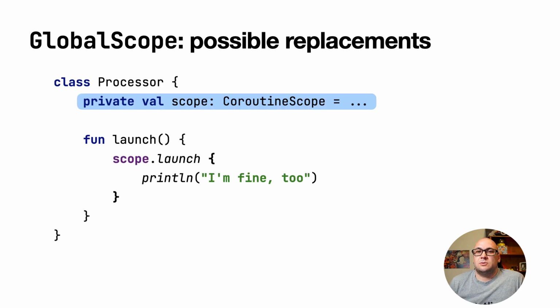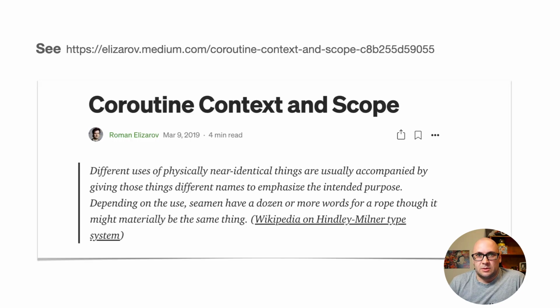Often, your coroutine scope corresponds to an entity with the predefined lifecycle in your application. In this case, all coroutines started in the scope are automatically cancelled when the corresponding entity dies. Such scope, if defined as a member property, is available for all the member functions automatically. If you would like to learn more about this topic, I suggest to read the blog post by Roman Elizarov about the coroutine context and the scope.